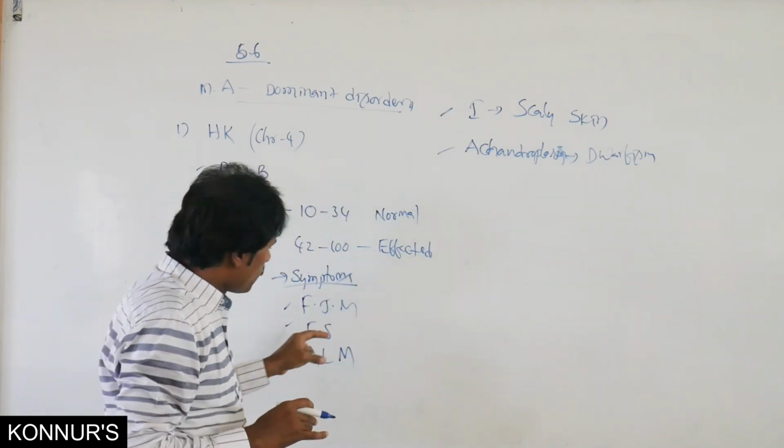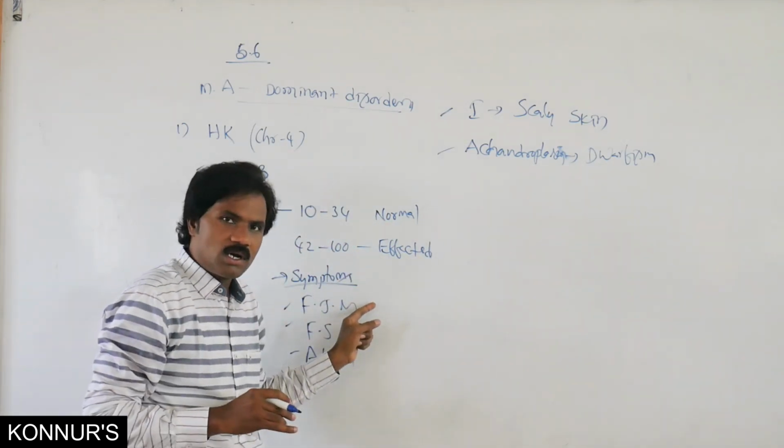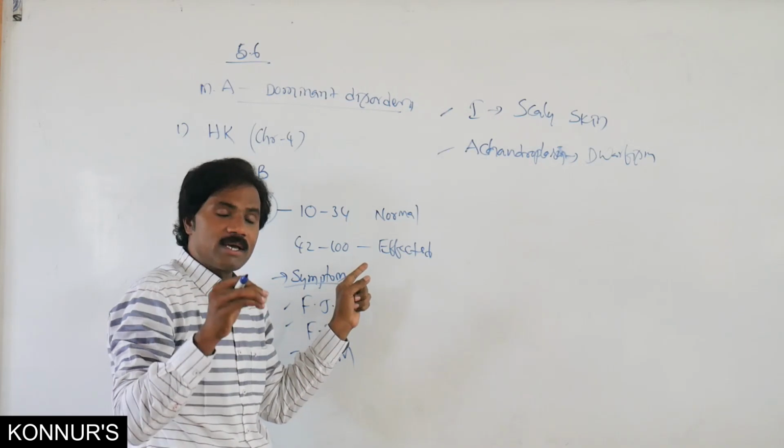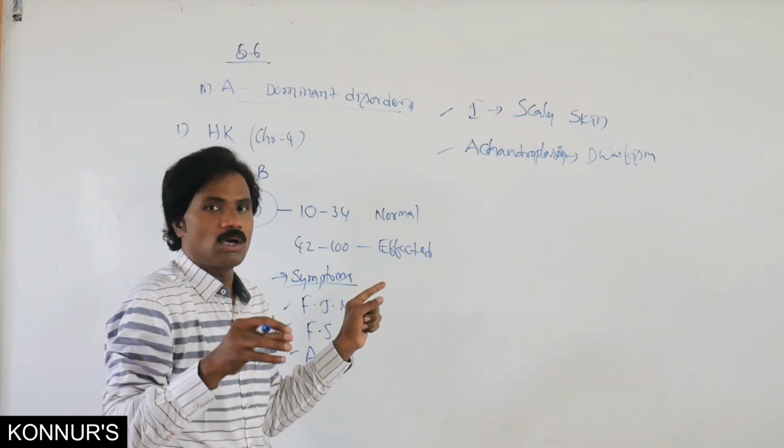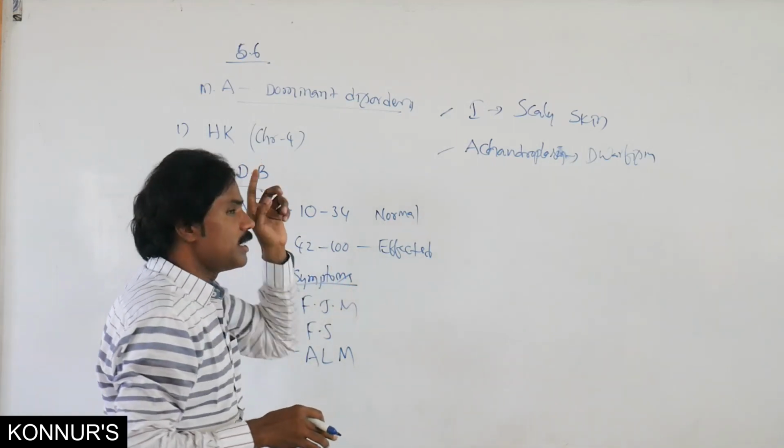Here is one more point to remember. Recently they studied that excess secretion of somatostatin hormone is also one among the causes of Huntington's chorea.